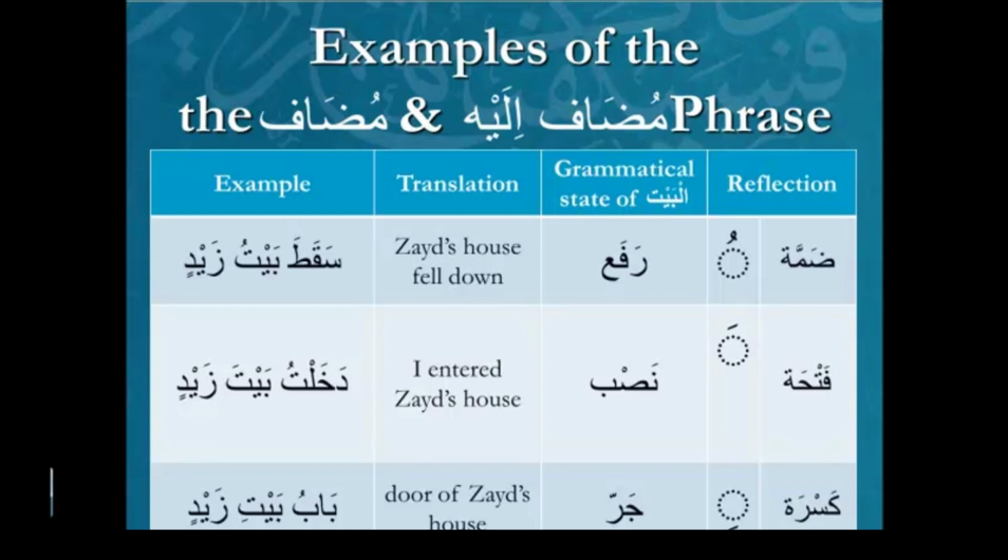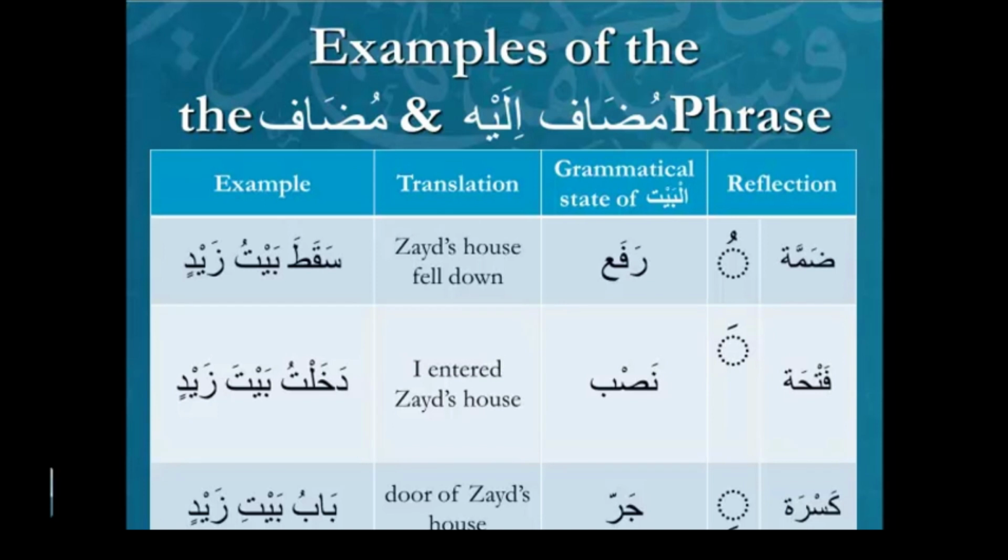Because that third example is interesting because not only is it one possessive phrase, it's 2 of them. There's a relationship between the bab and the bayt, and there's another relationship between the bayt and Zayd. So the number of words is 3, but the meanings are 5. There's the individual meaning of the door, the individual meaning of the house, and the individual meaning of Zayd. And then we have the association between the house and Zayd, and the association between the door and the house. There's 5 total meanings, and that's an example of comprehensiveness. So 3 words are giving us 5 meanings. Is that fine? So that's the first rule, no al, no tanween. You can see it happening 4 times in the 3 examples in front of us.